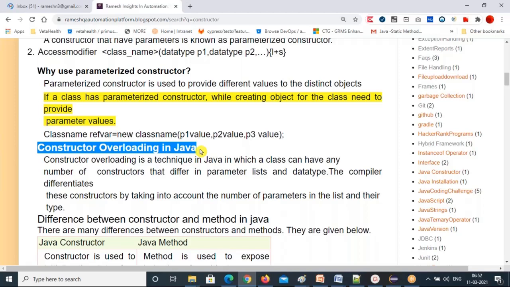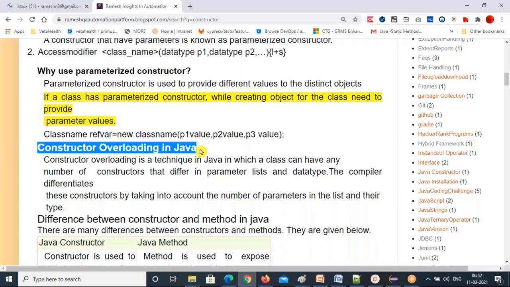That means the first constructor, you don't give any parameters. That's a default constructor. Then you can have one more constructor in the same class, and every constructor performs a different task. So every constructor's purpose is different. Create one more parameterized constructor with 2 parameters, the next constructor with 3 parameters, the next with 4 parameters, but the constructor name is the same.